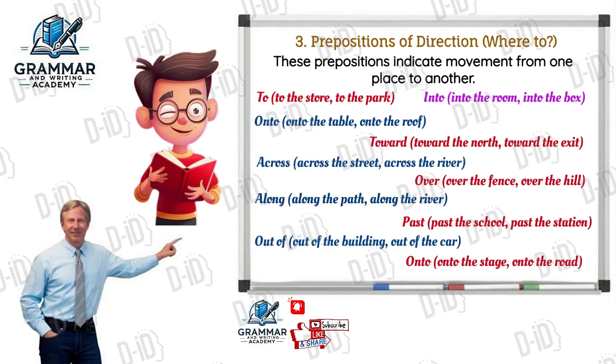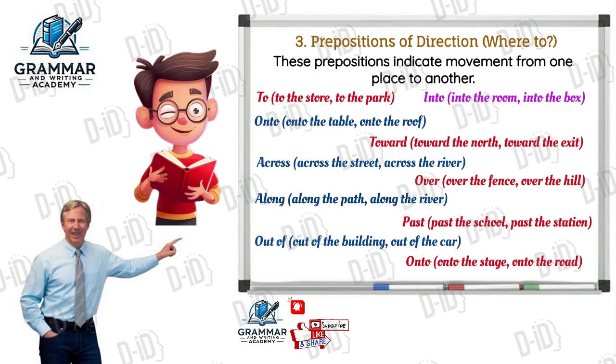Onto, like when we say onto the table or onto the roof. Toward, like when we say toward the north or toward the exit. Across, like when we say across the street or across the river. Over, like when we say over the fence or over the hill. Along, like when we say along the path or along the river. Past, like when we say past the school or past the station.